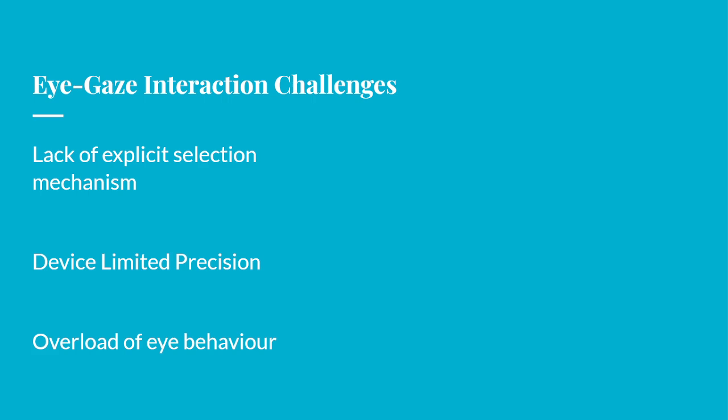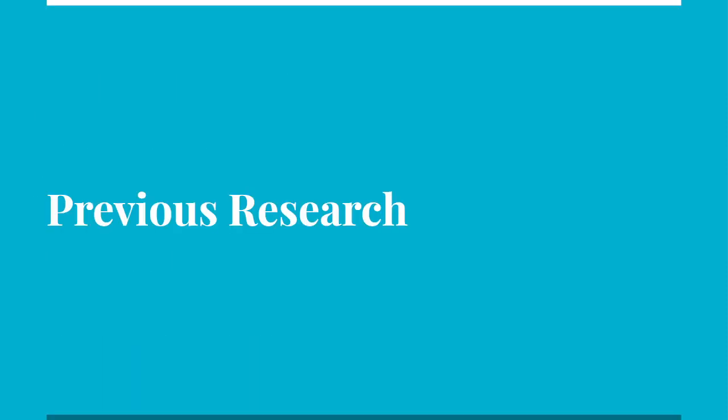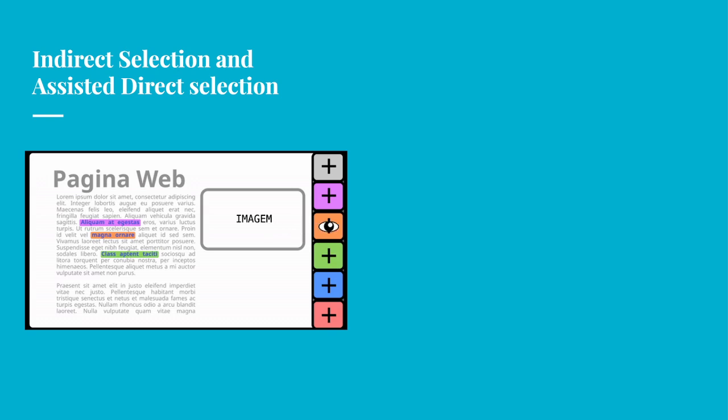you're trying to select. Finally, the eye is used for seeing things, and if we're also using it to select, it might be a bit of an overload, and we might mix a glance that is meant to read with a glance that's meant to select. So we need to find workarounds for that. Luckily, we're not the first ones to tackle this problem. Previous research has done a few of those things.